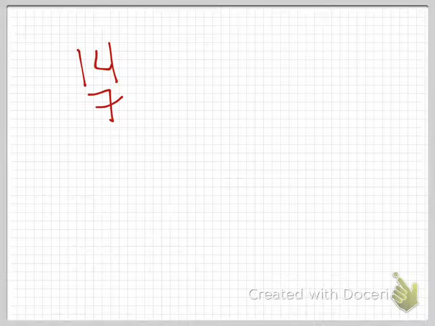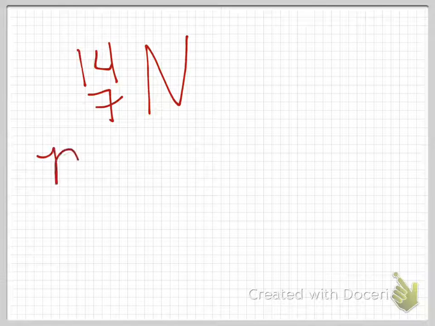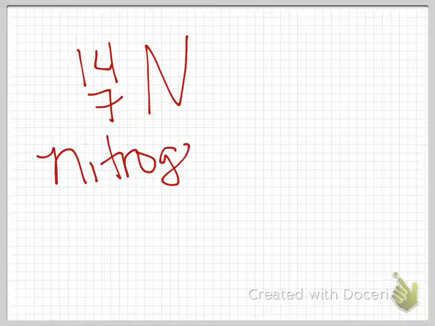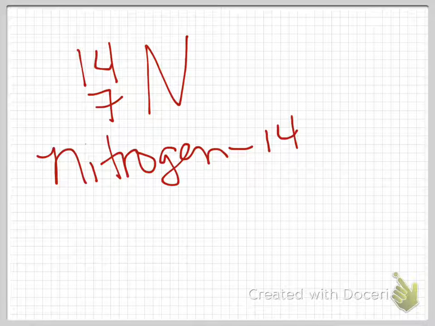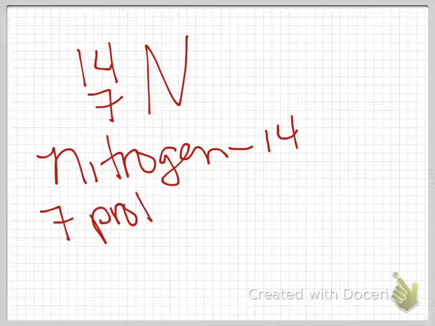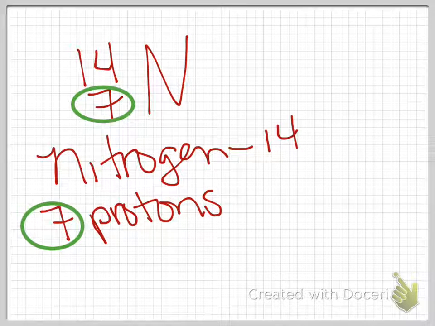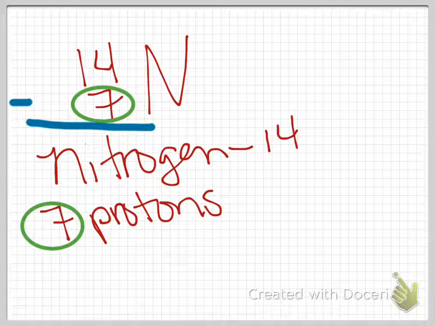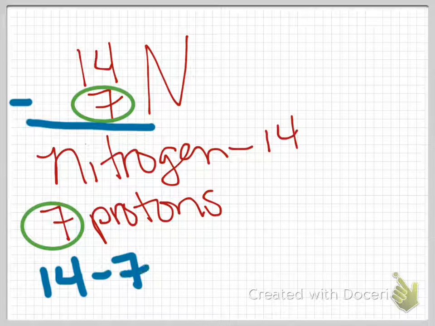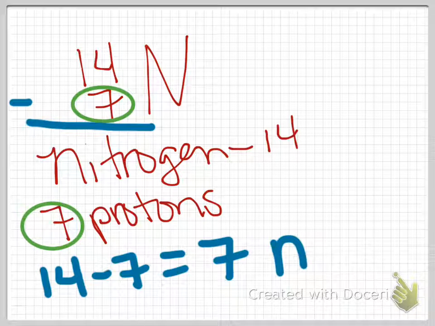Okay, so let me go to a new screen. So if I wrote 14,7N, this is called nitrogen 14. And we would see that this one has 7 protons because this number 7 and this number 7 go hand in hand. Okay, now to find the number of neutrons, we're going to say 14 minus 7 equals 7 neutrons.